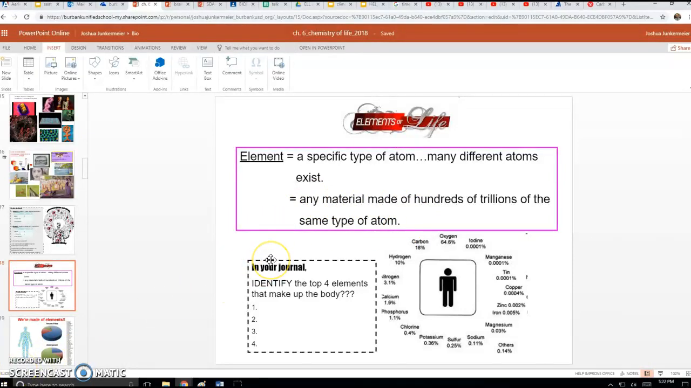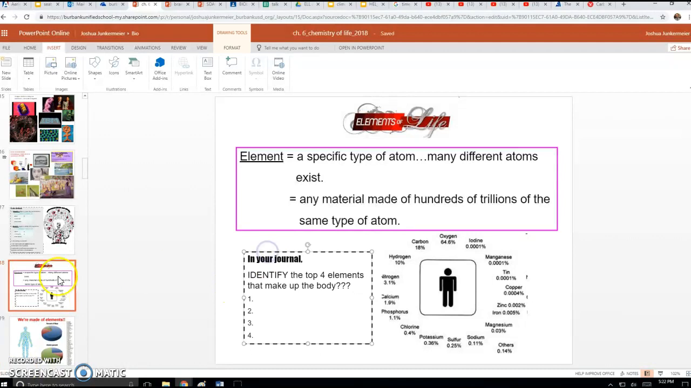All right, next let's complete the question for slide 18. It says identify the top 4 elements that make up the body. So look at the percents here from the video. Go ahead and pause the video if you need to, and look at the percents. Okay? It says identify the top 4 elements that make up the body.